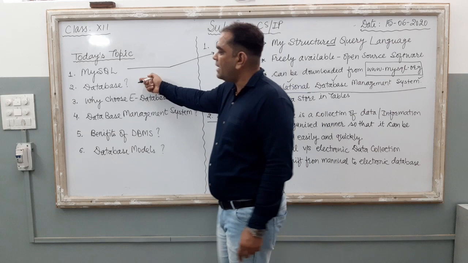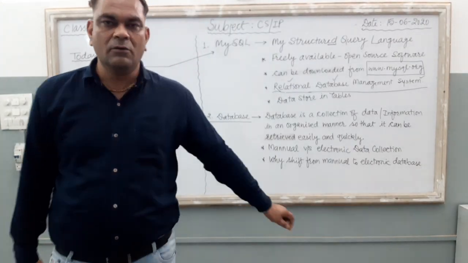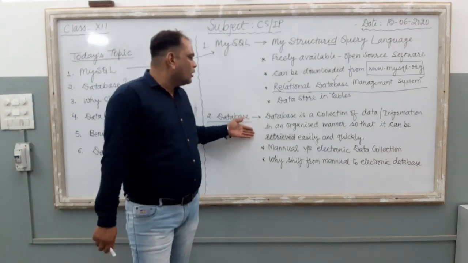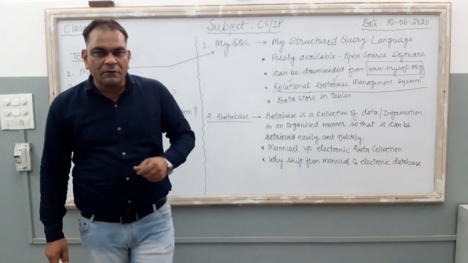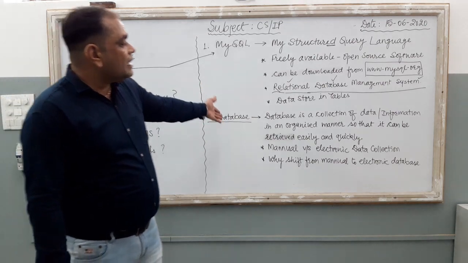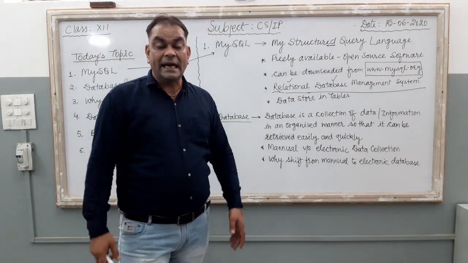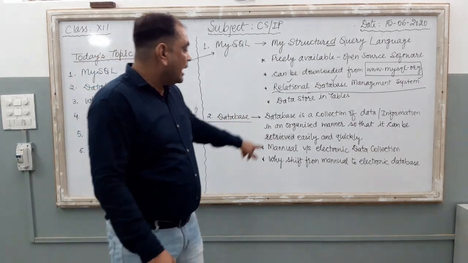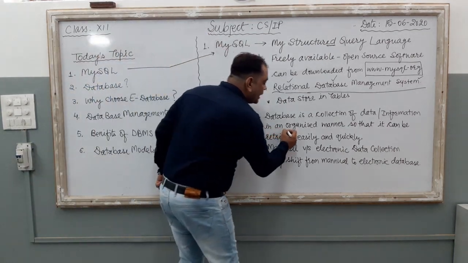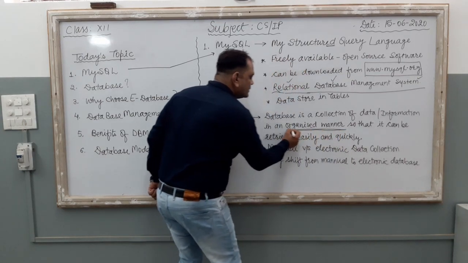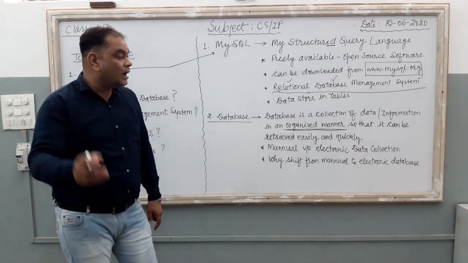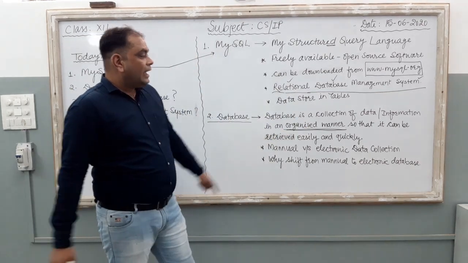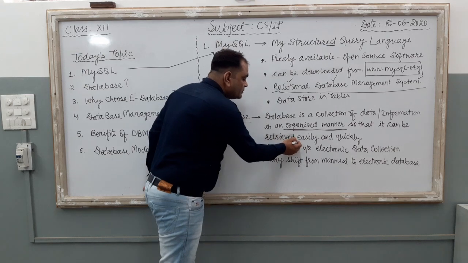Now, the second term is database. See about database. What is a database now? If we know the basic definition of a database, a database is a collection of data or information in an organized manner. This is very important, students. A database is a collection of data in an organized manner so that it can be retrieved.